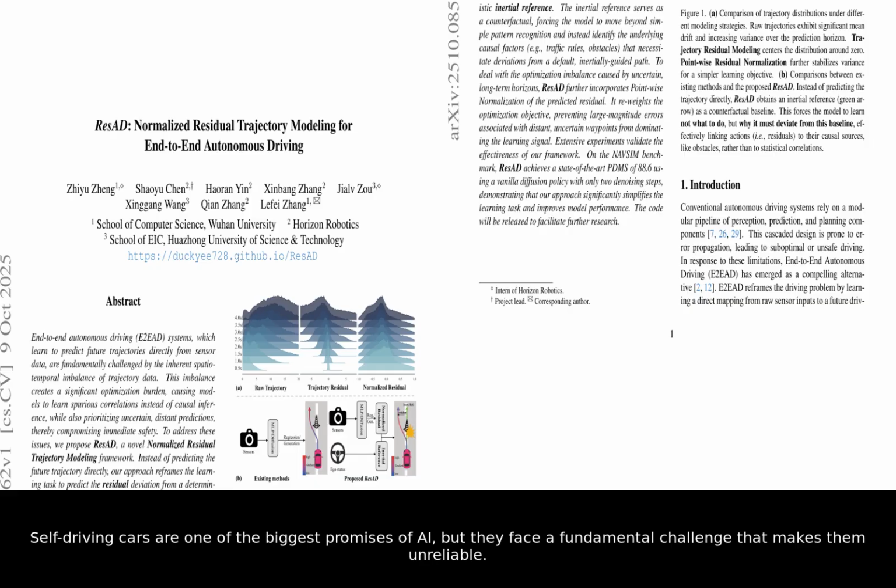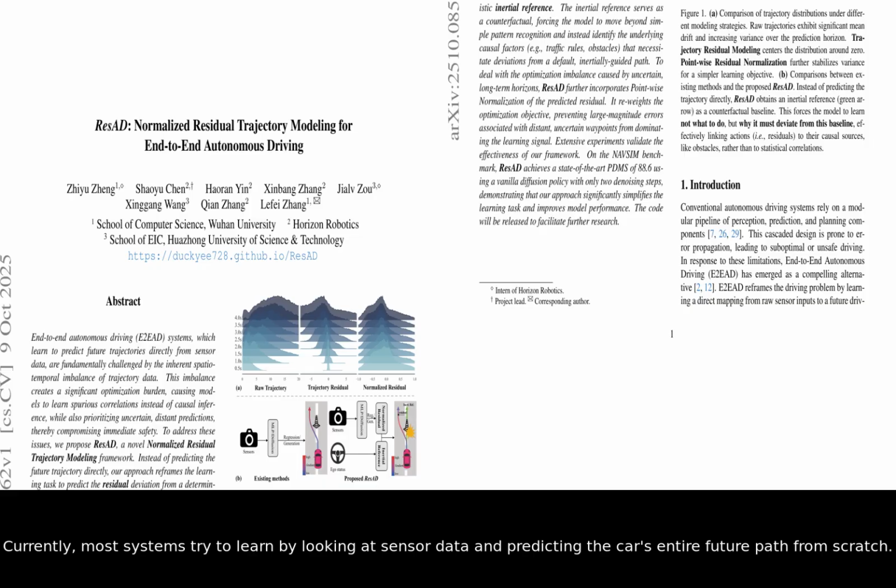Self-driving cars are one of the biggest promises of AI, but they face a fundamental challenge that makes them unreliable. Currently, most systems try to learn by looking at sensor data and predicting the car's entire future path from scratch. The problem is, this is an incredibly complex task, and it leads to something the researchers call causal confusion. This is when the AI learns to connect two things without understanding the real reason why they are connected.